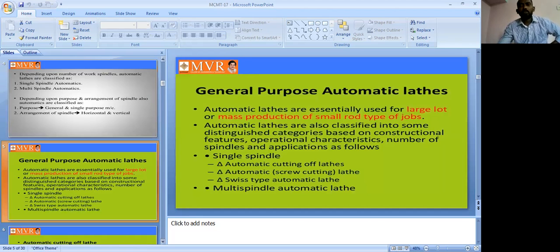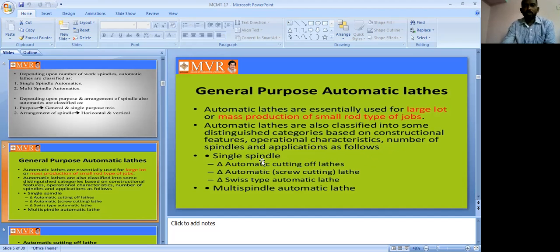Another classification we can see on automatic lathes. Automatic lathes are essentially used for large lot or mass production of small rod type jobs. So automatic lathes are majorly used for mass production only. Automatic lathes are also classified into categories based on construction features, operations, characteristics, number of spindles and applications.